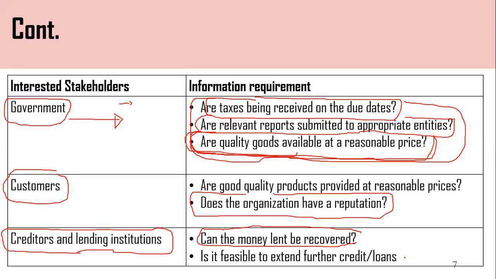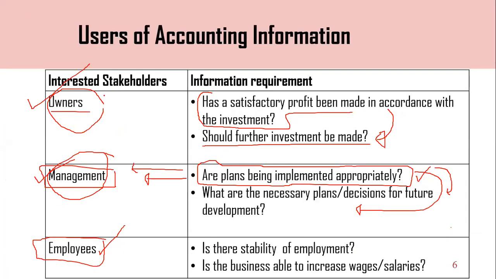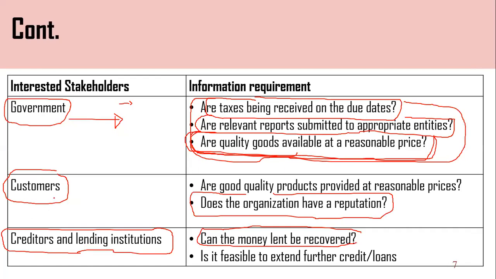මෙයාලා හරියට ණය ගෙවන්නේ නැත්තම් එයාලට පුළුවන් මේකෙන් අයින් වෙන්න නේ. එයාලට ණය නොදී. Right? For that they need information. They should have the correct information regarding the business. Right? These are the stakeholders and the information required, right? There are 6 parties you can see now, right? Owners, management and employees, and government and customers and creditors and lending institutions, right?